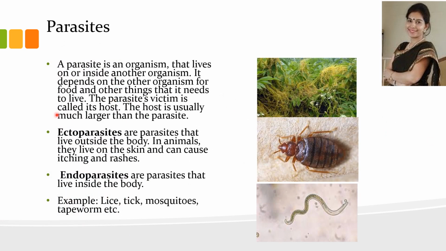Now parasites. A parasite is an organism that lives on or inside another organism and depends on the other organism for food and other requirements. The victim is called its host, and the host is usually much larger than the parasite. Parasites are of two types, ectoparasites and endoparasites. Ectoparasites live outside the body of the host and endoparasites live inside the body of the host. So examples are lice, ticks, mosquitoes and tapeworms.